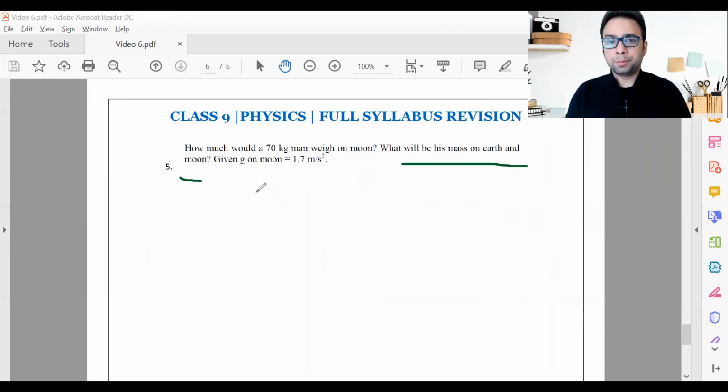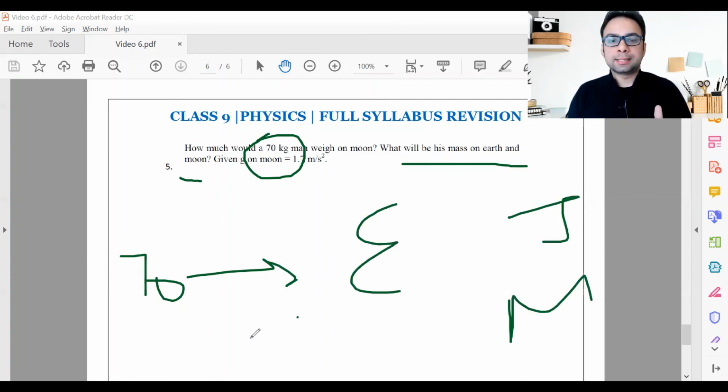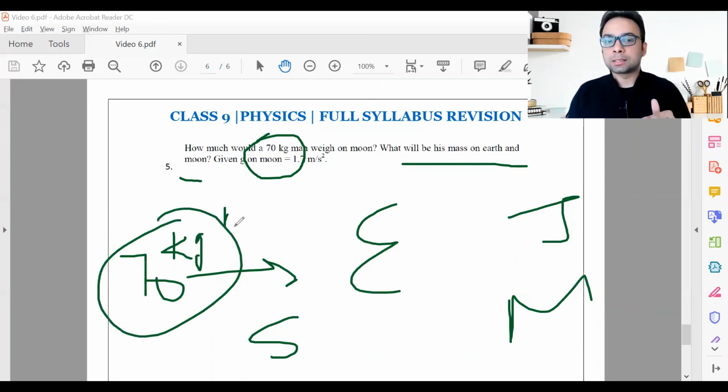Second case, let's see what will be his mass on Earth and Moon. Trick question, remember? Have we discussed that mass again is constant, right? If it weighs 70 kg on Earth, be it Jupiter, be it Moon, be it Saturn, be it any other planet in the entire galaxy, that person will measure the same in terms of mass.